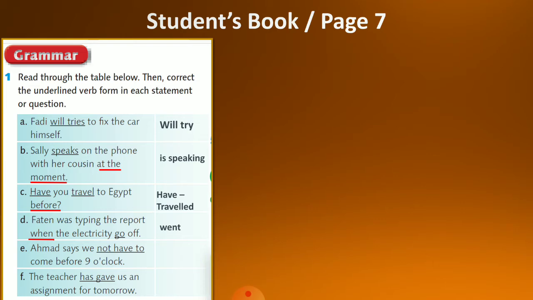Let's move to E. Ahmed says we not have to come before 9 o'clock. Now here, this sentence is on the modal verbs. We said that when we want to say that we don't need to do something or it's not necessary to do something, we use don't have to or doesn't have to. Now in that sentence, Ahmed says that we don't need to come before 9 o'clock, or it's not necessary to come before 9 o'clock. So here we have to use don't or doesn't have to. And since the subject of the sentence is we, we are going to use don't. So it will be Ahmed says we don't have to come before 9 o'clock.